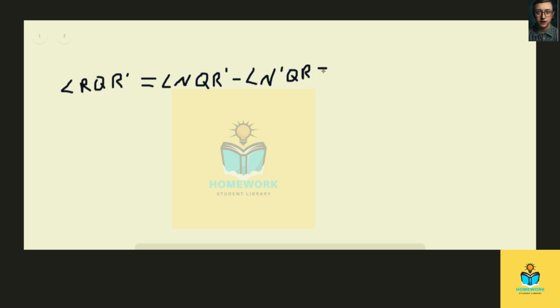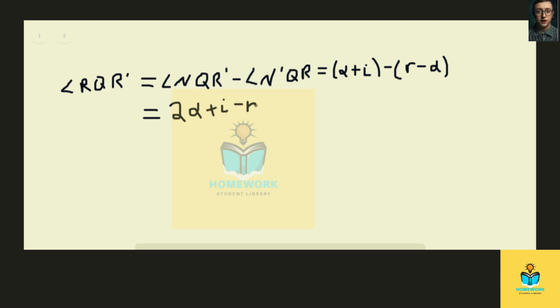So we can plug those values in. So NQR prime was alpha plus I, minus, and then N prime QR was r minus alpha. So what we end up with, so this all comes out to equal 2 times alpha, plus I minus r.